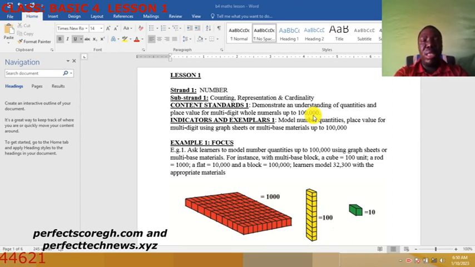Okay, so this is basic 4, the first lesson under basic 4. In fact, from basic 1 to basic 6, you are all doing the same strand and substrand. The only difference is there's just a few differences, because the higher you go, the harder your work becomes.